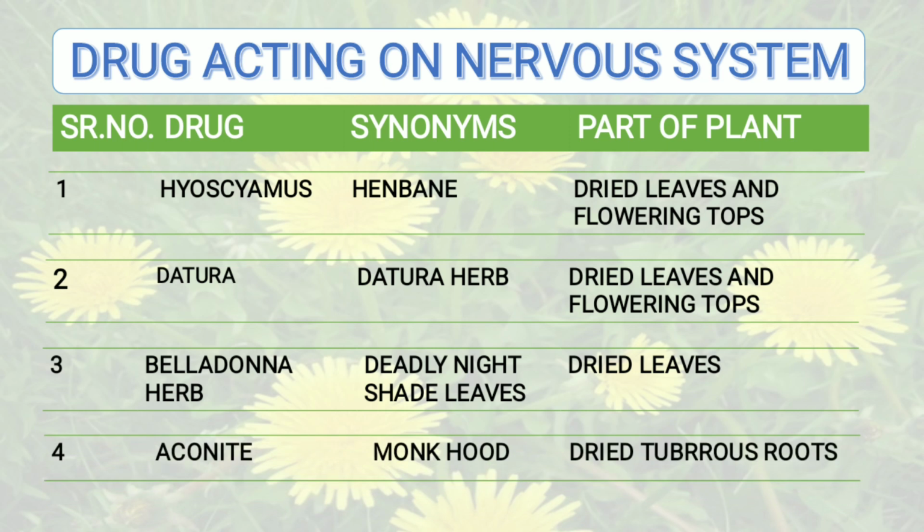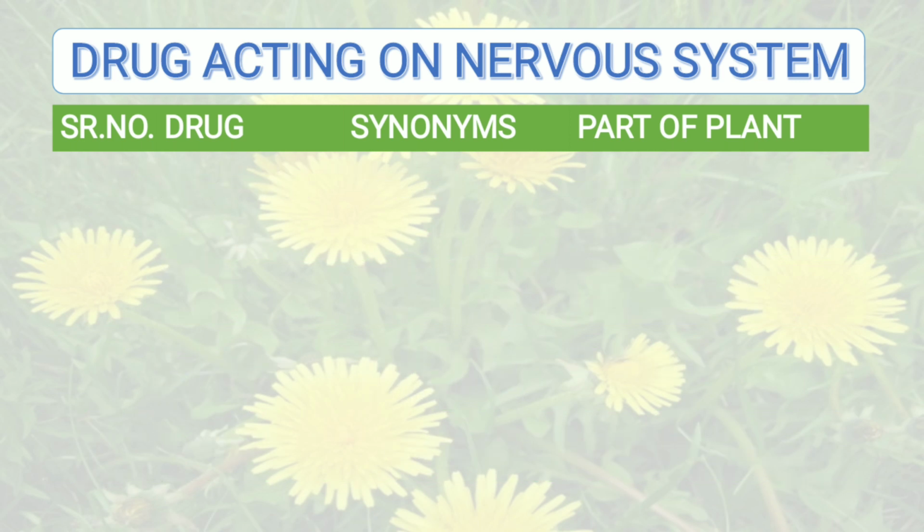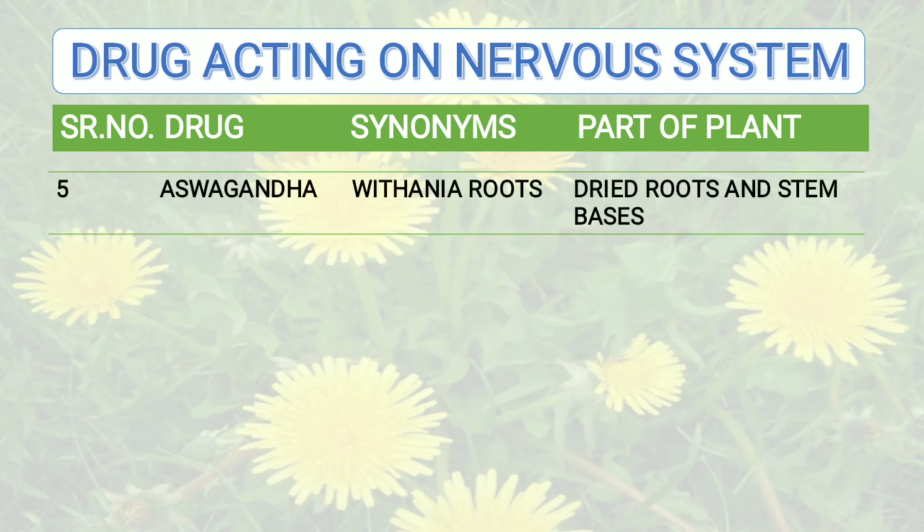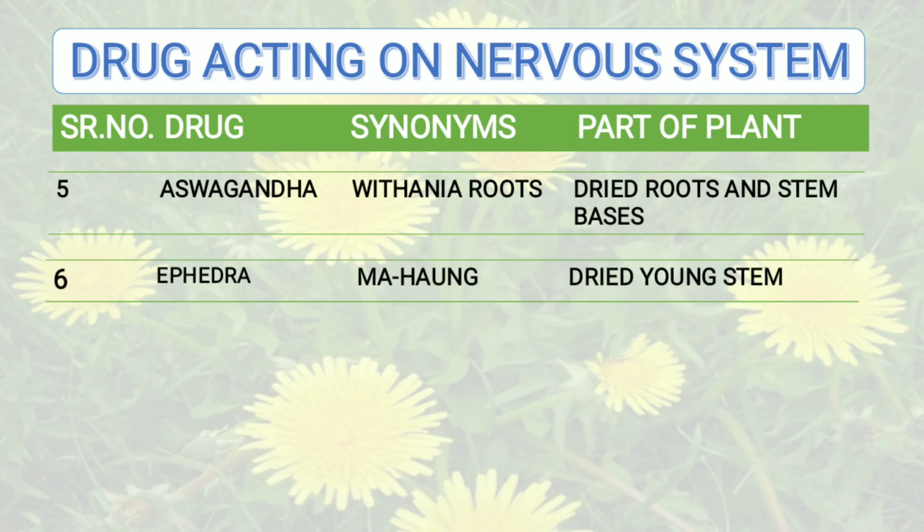Then the next drug in this category is aconite. Synonym of aconite is monkshood, and the part of the plant that is used is dried tuberous roots. Then moving to the next drug in the same category, the drug is ashwagandha. The synonym of this drug is Withania roots, and part of the plant that is used is dried root and stem base. Then the next drug is ephedra. Synonym of ephedra is ma huang, and it consists of dried young stem.